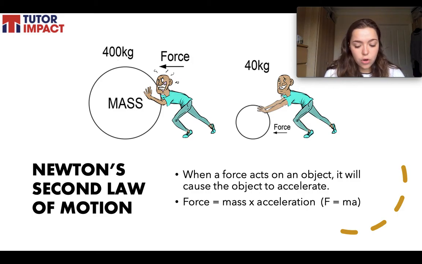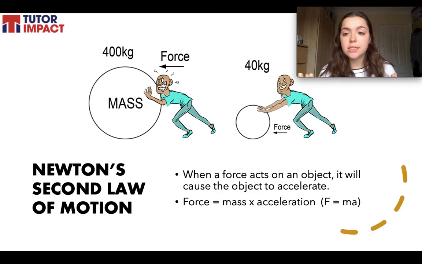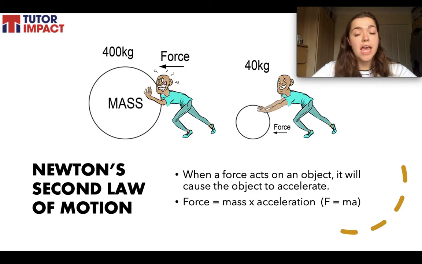So another way to state the second law is to say it takes more force to move a heavy object than it does to move a light object. You try and rationalise this law, understand this law in your head however you want to with the ways that I've said it. There's lots of different ways of understanding it. It's quite easy to think about, especially if we look at our diagram here, to say that it takes more force to move a heavier object than it does to move a light object.